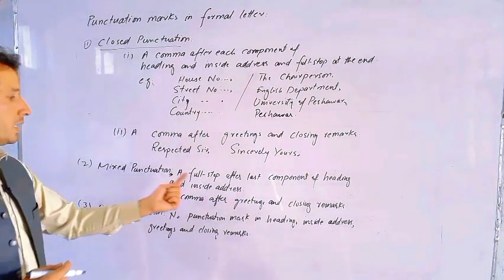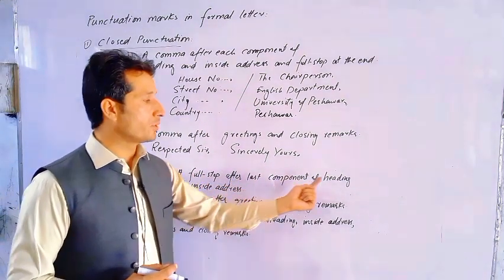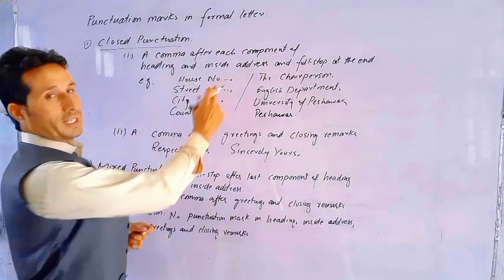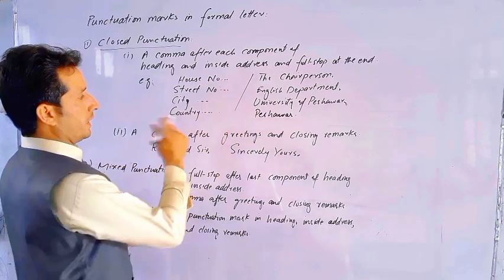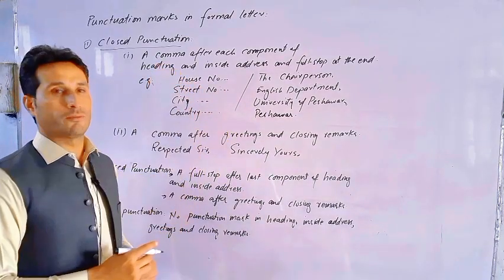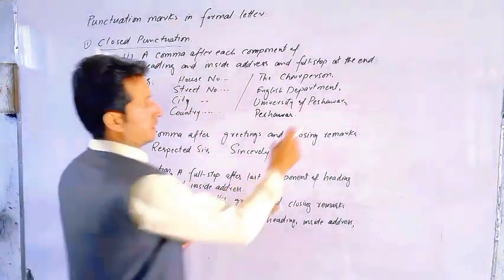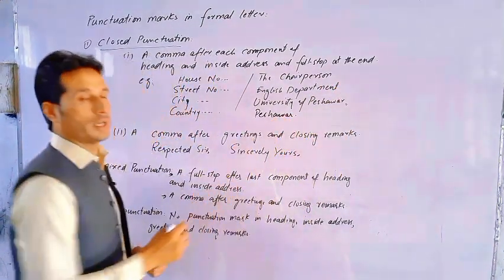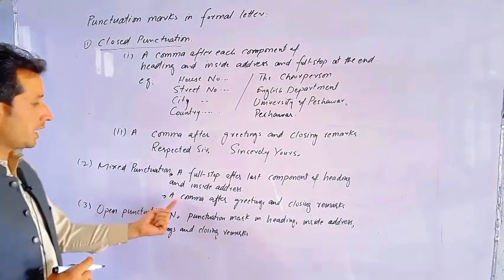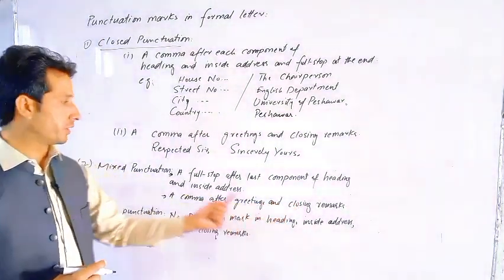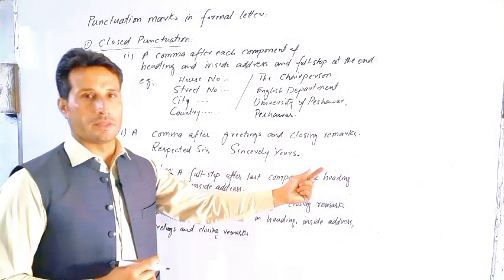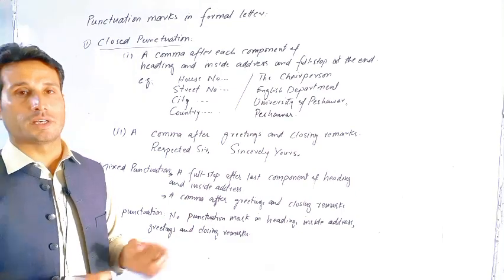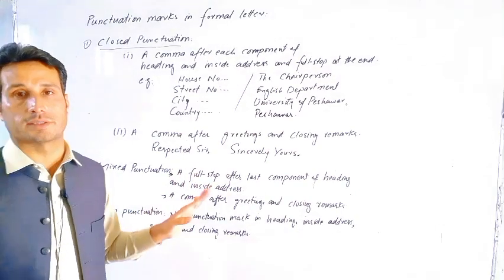Next we have mixed punctuation. In mixed punctuation, a full stop comes after the last component of the heading and inside address. We do not use commas after each component, so we remove them and only leave the full stop after the final component. Similarly, in the inside address we remove the commas and use only a full stop after the last component. Similarly, a comma remains after greetings and closing remarks. So that is what we call mixed punctuation, and it is a common way of using punctuation marks in a formal letter.